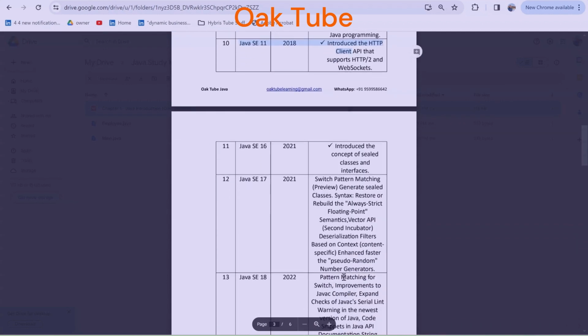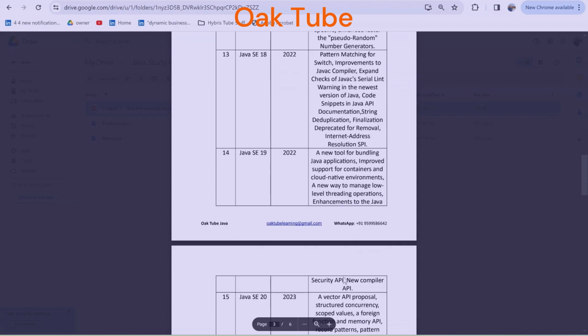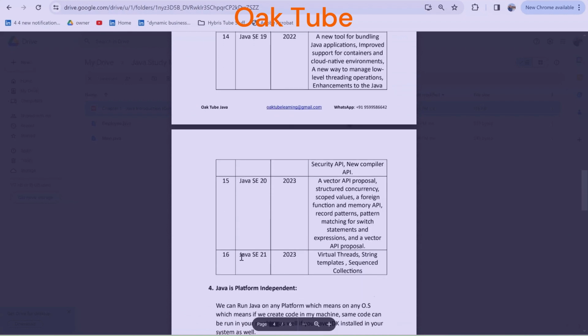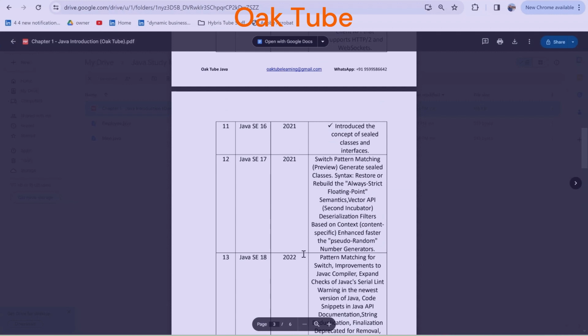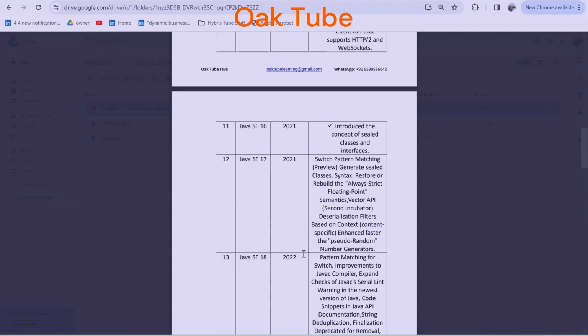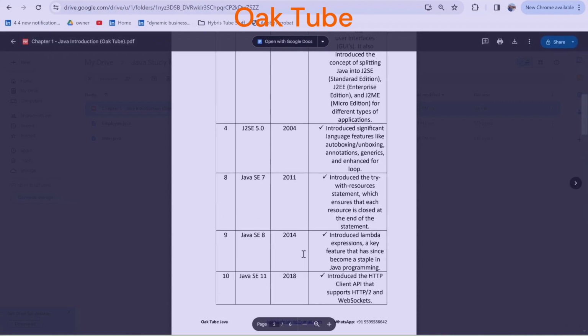So what is the latest version of Java which is released till now? The latest version is, guys, Java 21. It was released in the year 2023. So I hope it is clear to you what the latest version of Java is. This is also very much asked in interview questions: which one is the latest Java version, or what is the key feature that was introduced in a particular Java version? If you go through this table, you will have a clear picture of the key feature introduced in each particular Java version.